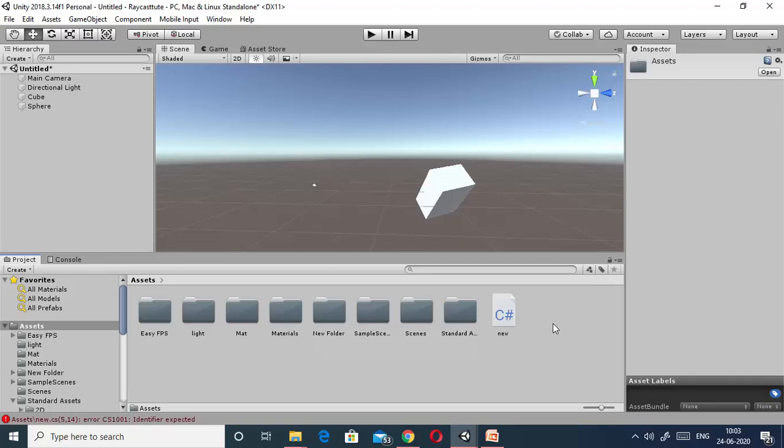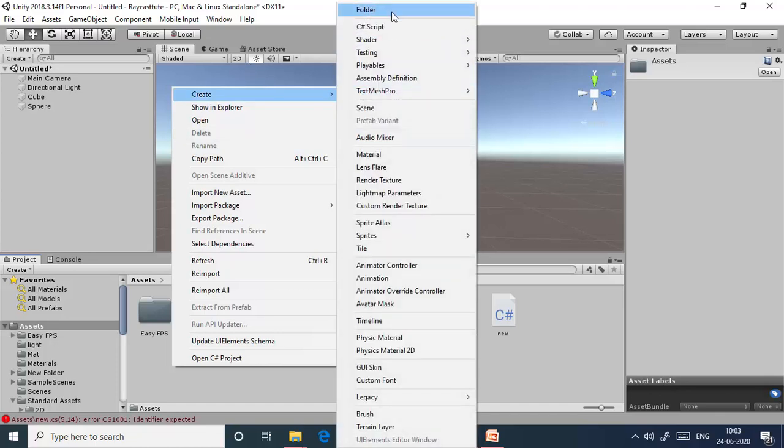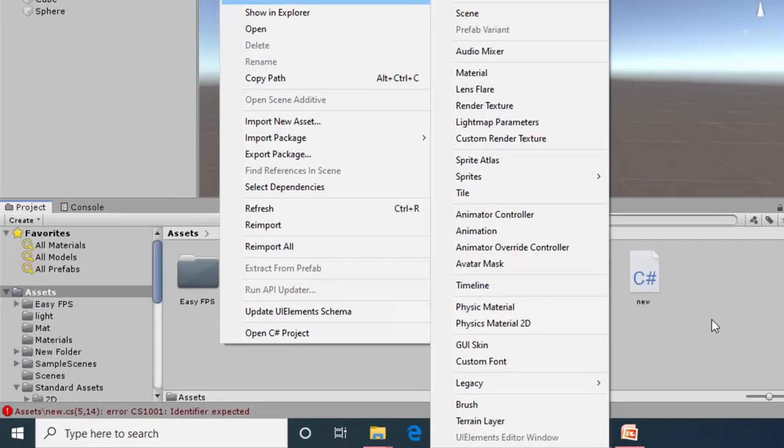One more thing, you can create various other game object components by right clicking here. Like here you can see create folder, C# script, shader, scene, material, audio, animator, so there are various other options available here.